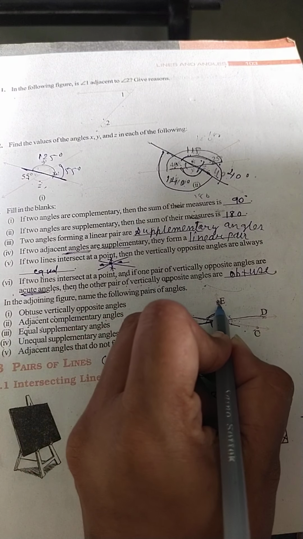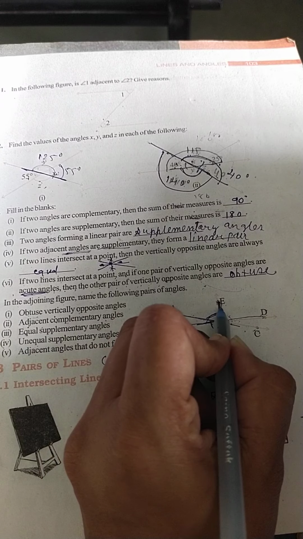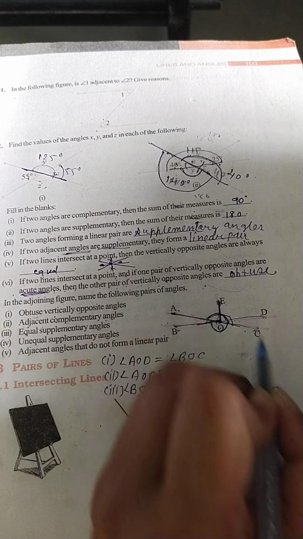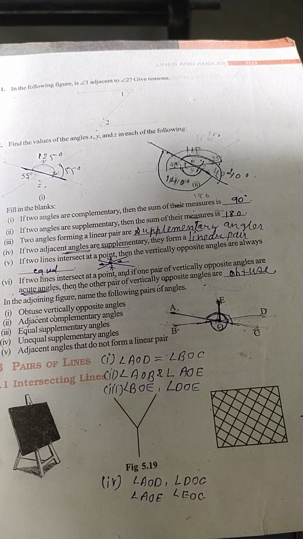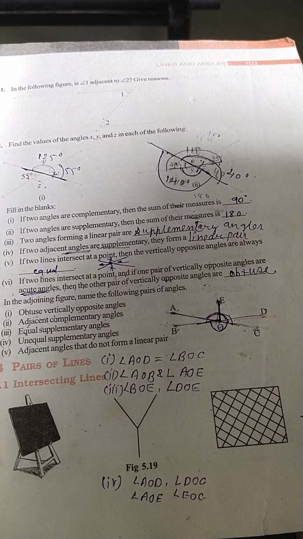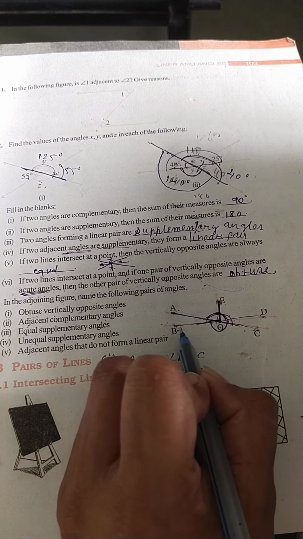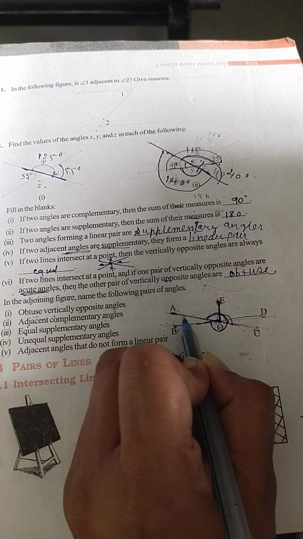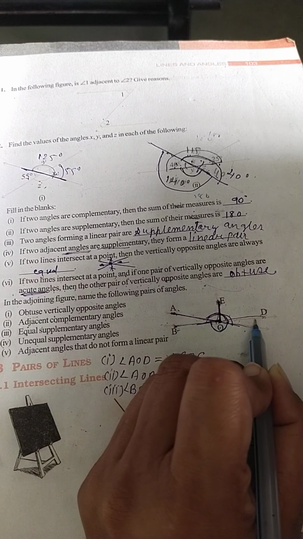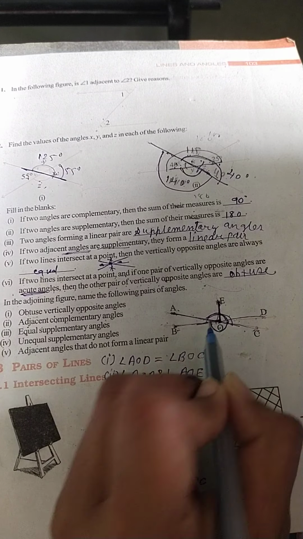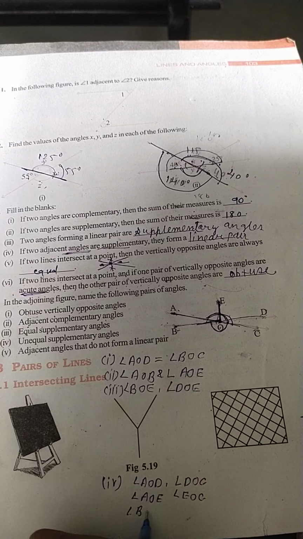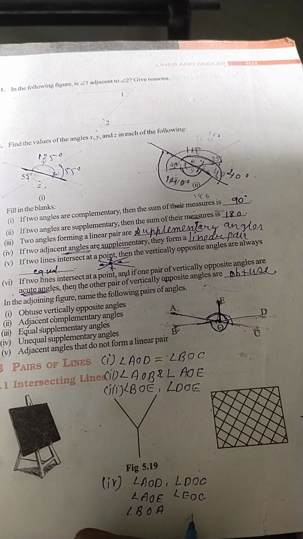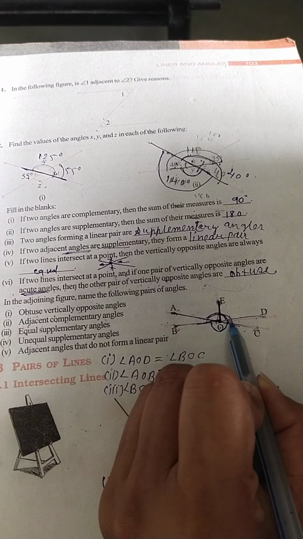Understood, students? Here AOE and EOC, they are forming over here linear pair. It means supplementary angle. Is that clear? You can write like this way also. BOA and AOD, they are also forming the linear pair. Angle BOA and angle AOD, they are also unequal and forming the linear pair.